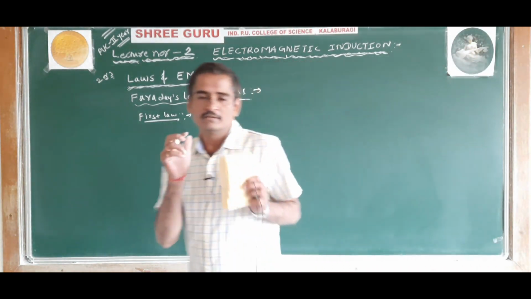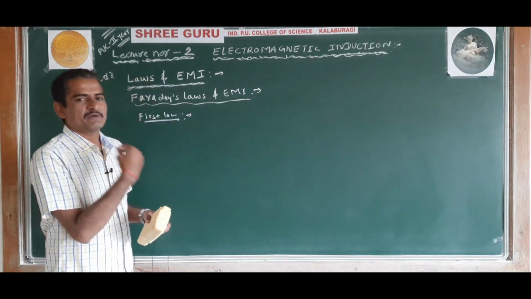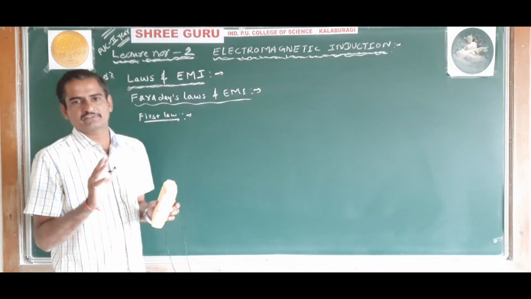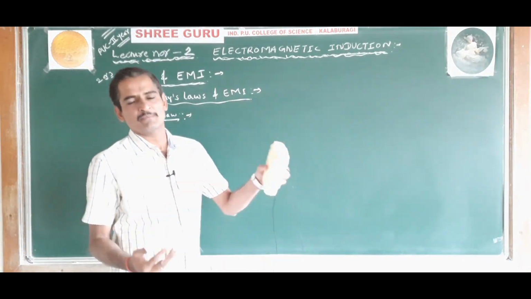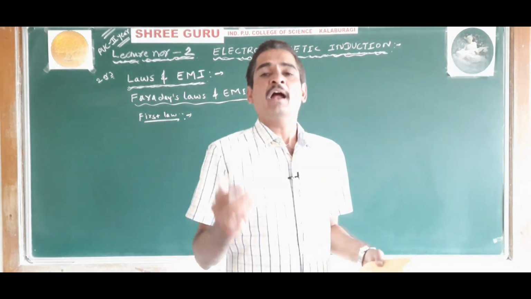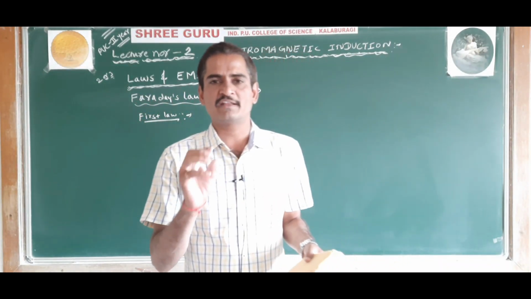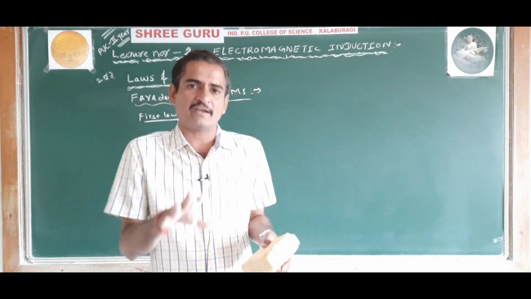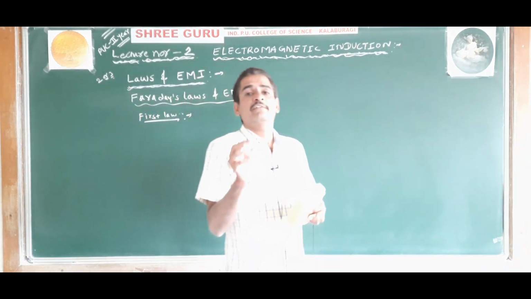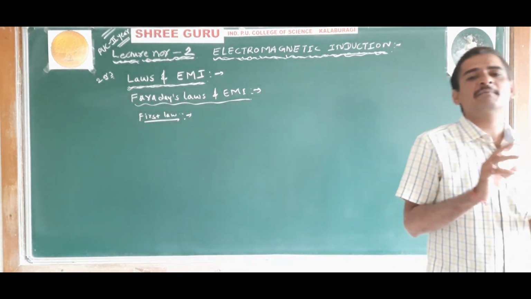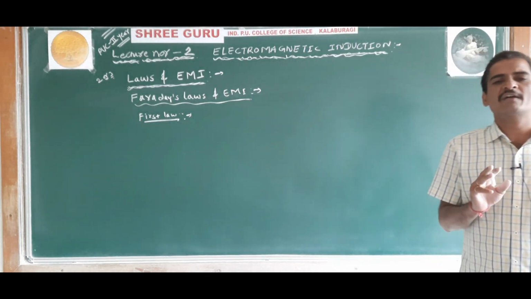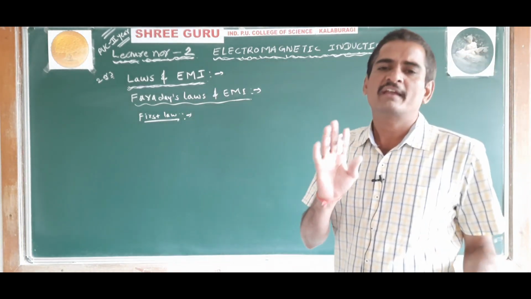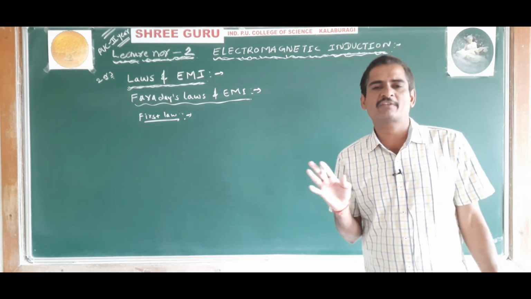The meaning of this is, whenever there is a change in magnetic flux, there will be an induced EMF linked with the circuit, and this induced EMF will be present till there is a change in the magnetic flux. If the change in the magnetic flux is stopped, then the induced EMF will also stop. That is the meaning.